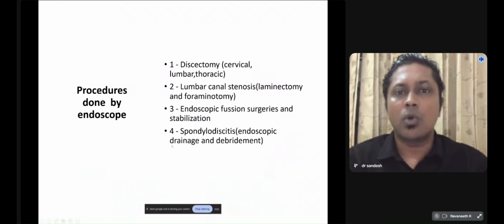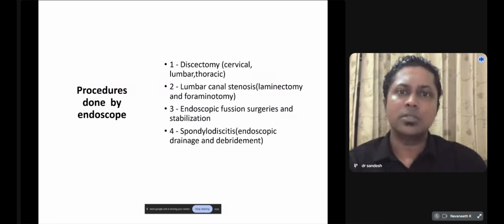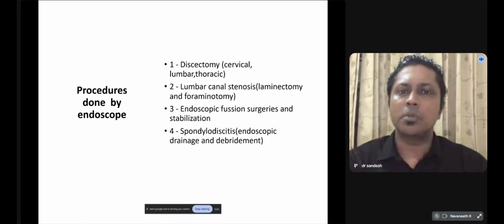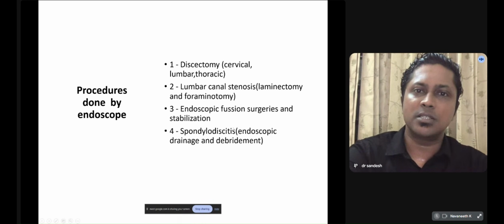Okay. So the procedures that can be done through the keyholes or endoscope are discectomy, lumbar canal stenosis, endoscopic fusion surgeries, spondylodiscitis, as well as tumor surgeries.